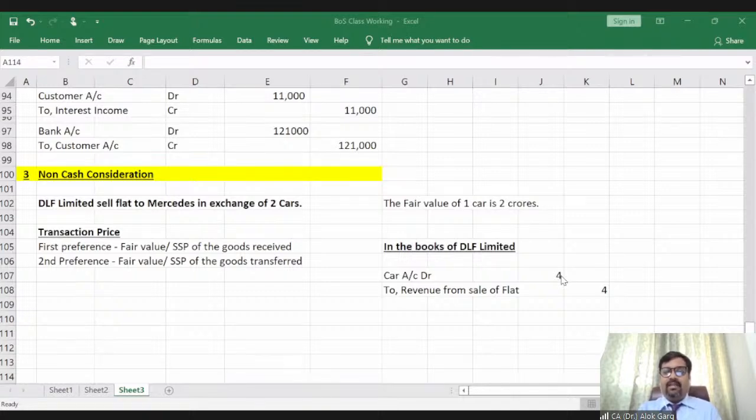Guys, I hope my Excel file is visible to everyone. Okay, thanks Utkarsh for confirming.